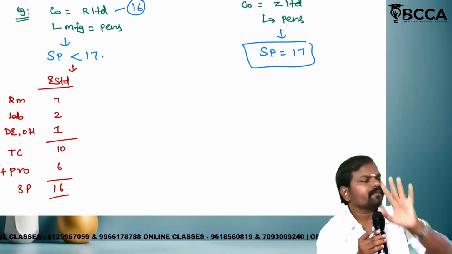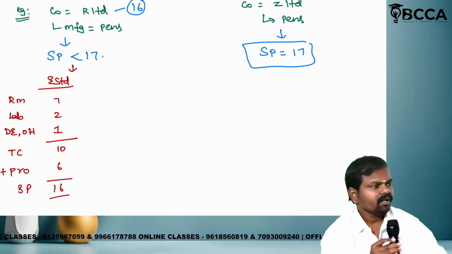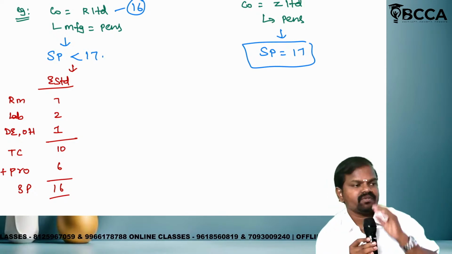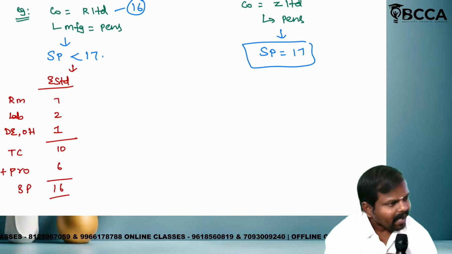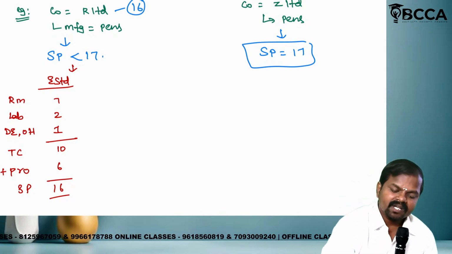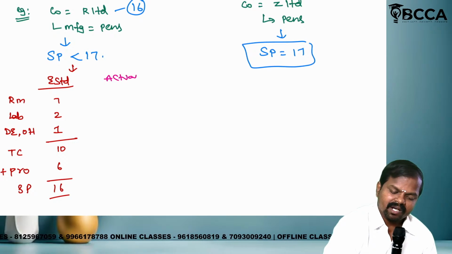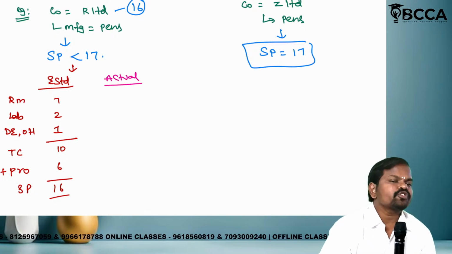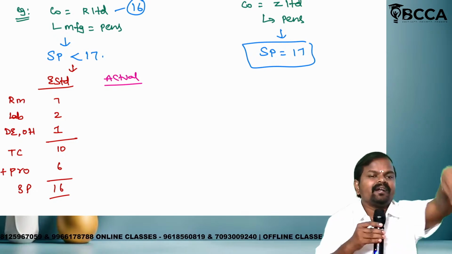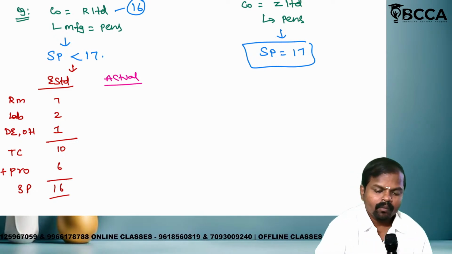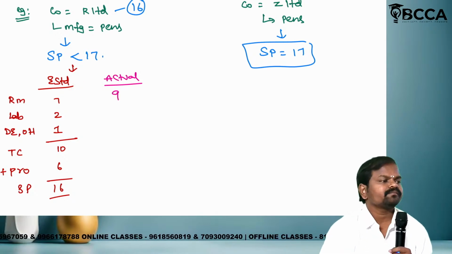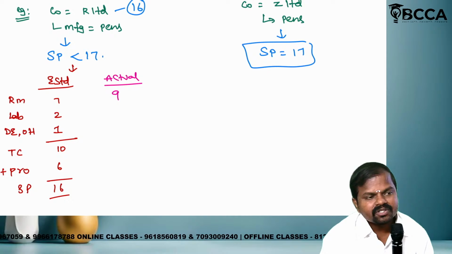Estimation is different from reality, right? Estimation may or may not match with the actual. Listen carefully. What is the actual? Actual raw material cost: how much should we incur per unit? How much do we have to spend on raw material? 7, because we already decided. But in reality, 9 rupees.